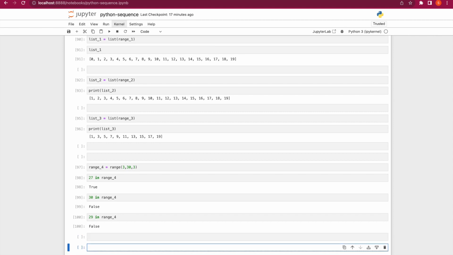So as we go along in this course, we will still make use of range, especially when we get to use the for loop. You will see how useful the range sequence can be for us.